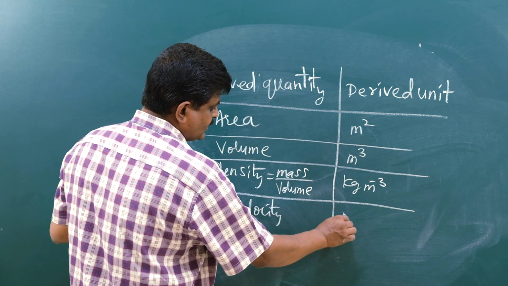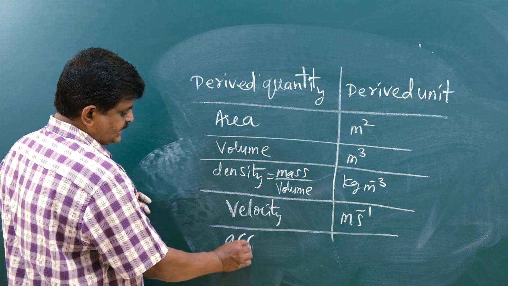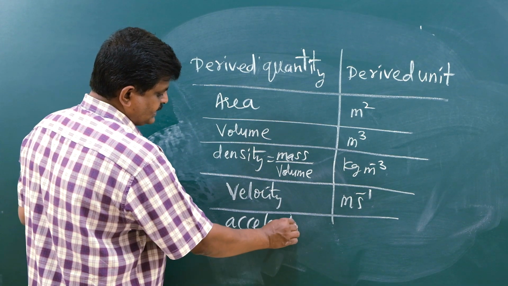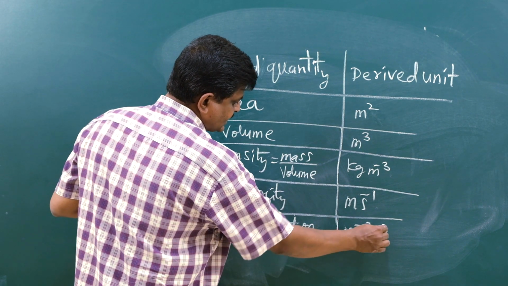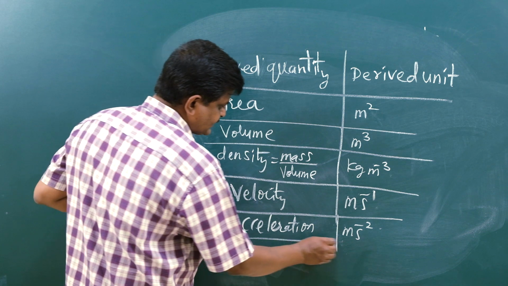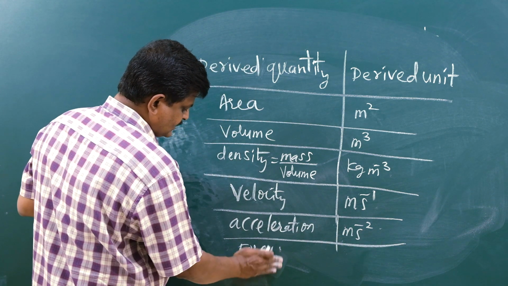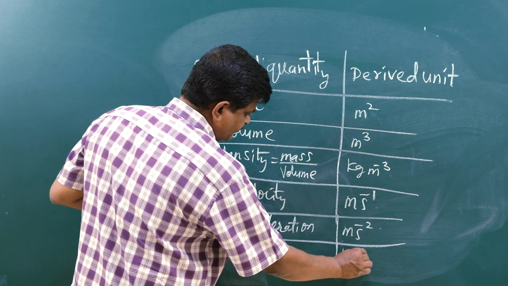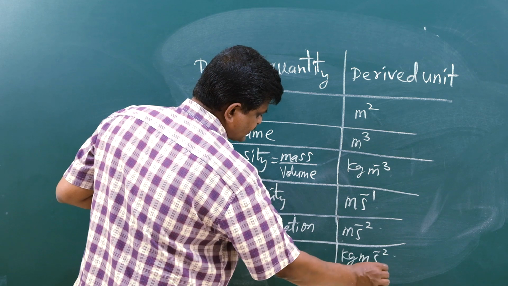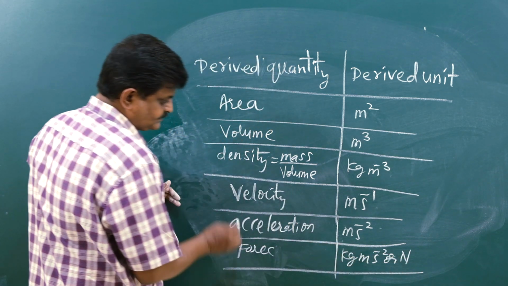Any guesses? Meter per second. Agree? Acceleration. These are all derived quantities. Acceleration is meter per second square. The last one is force. What is the force, please? Mass into acceleration, that is kg meter per second square, or it is popularly called a Newton.